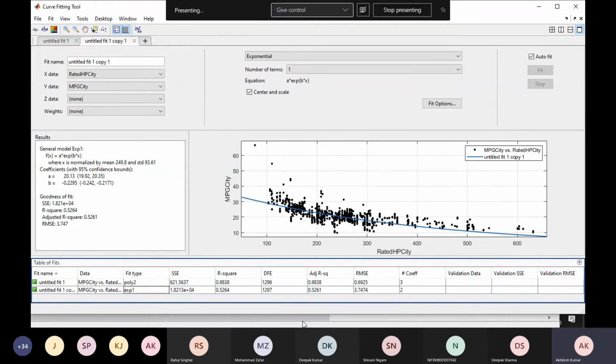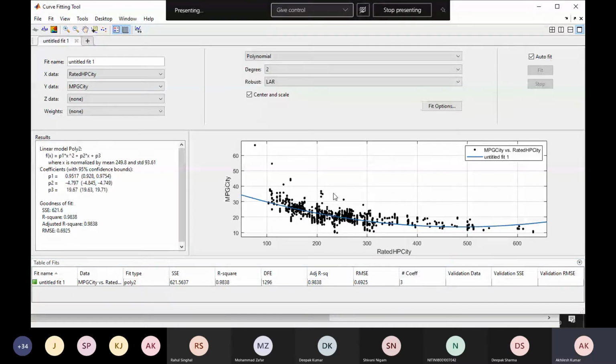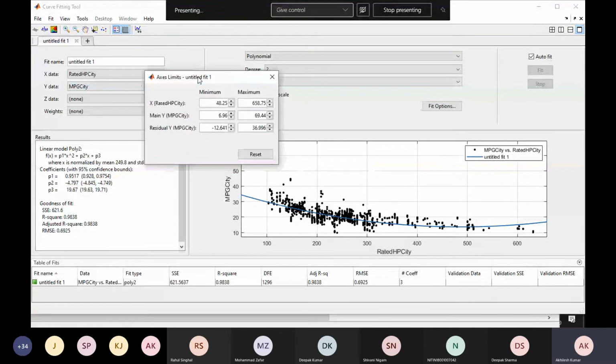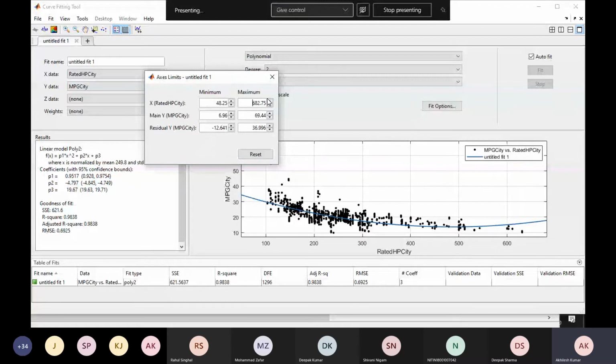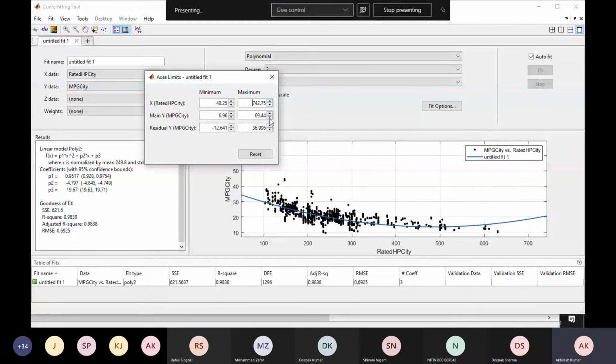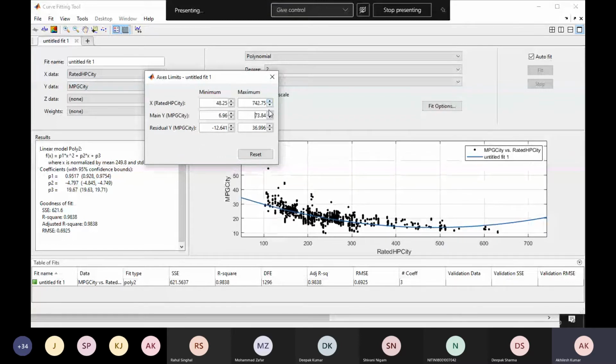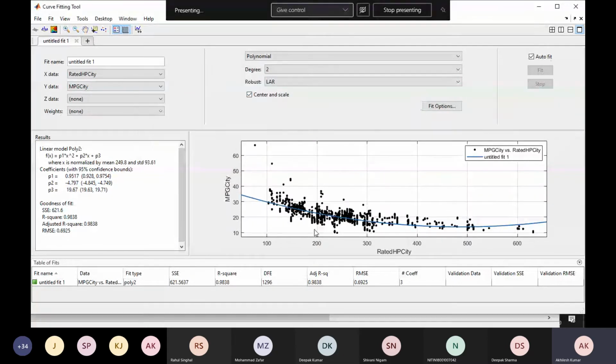I'm going to delete this. Okay, this one is better. Next, if I click here, this adjust axes limits, here's the option. I want to check how this graph will go in the future. I will click here, and here is the option. You can increase the x-axis value and you can check how it goes in the future. If you are happy with that, then this is fine. Like this graph, if you want in the future, then this is fine.